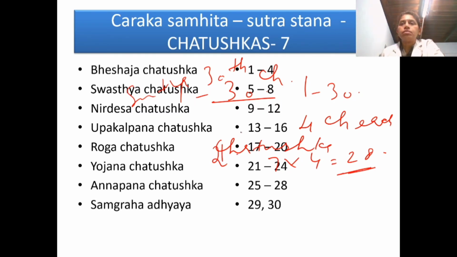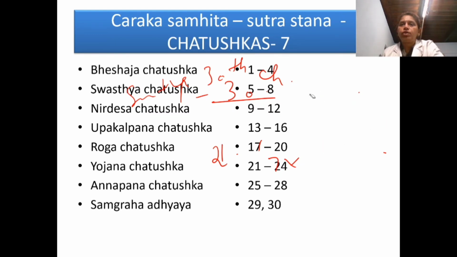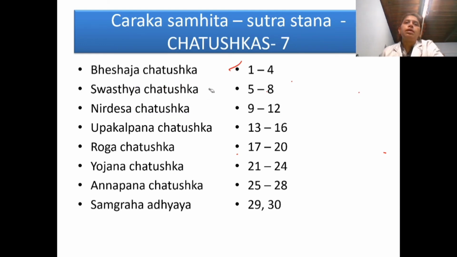This is also very important for entrance exams: all the Chatushkas, the name of the Chatushka, the chapter heads, everything you have to be familiar with. So we'll see which are the Chatushkas. I'll just go through fast. Bheshaja Chatushka, Swasthya Chatushka, Nirdesha Chatushka, Upakalpana Chatushka or Kalpana Chatushka, Roga Chatushka, Yojana Chatushka, Annapana Chatushka. So these are the 7 Chatushkas.